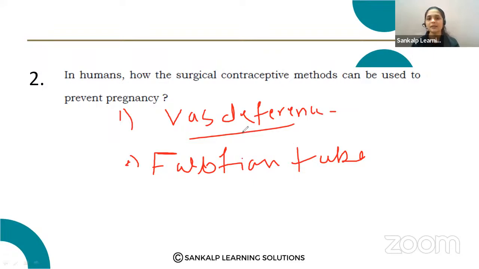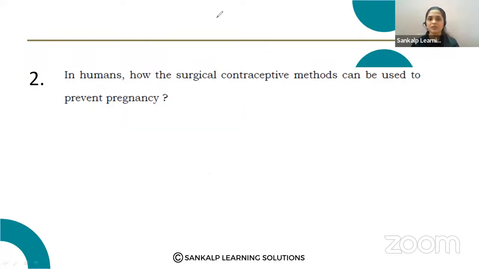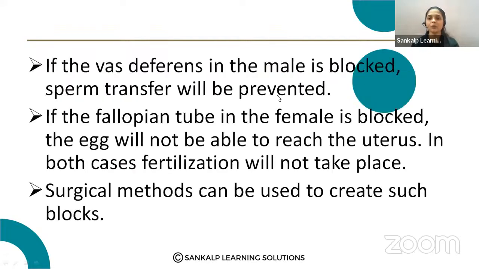So these are the two surgical contraceptive methods: the vas deferens blocked, and the fallopian tube blocked. Your answer should be like this.